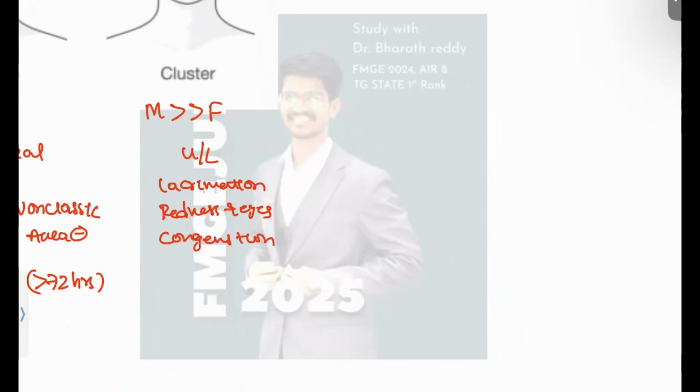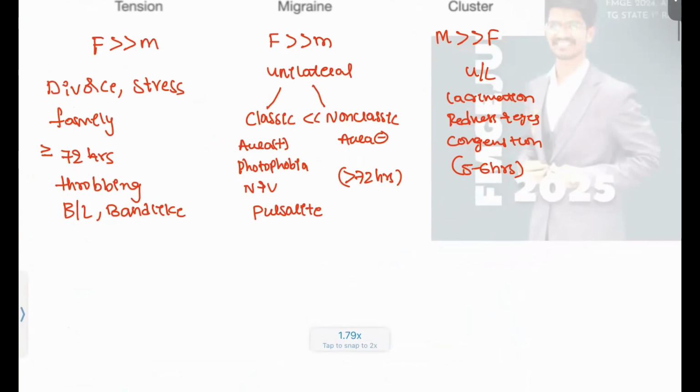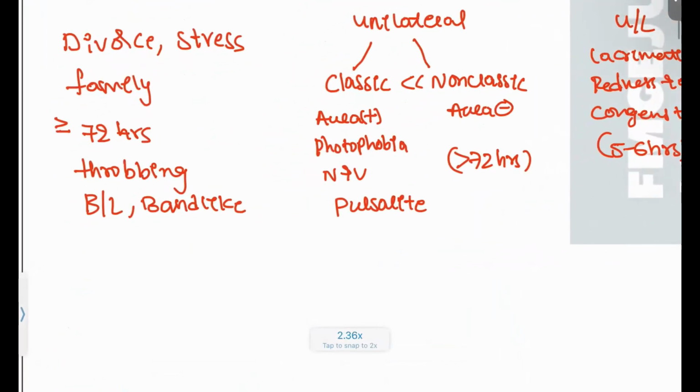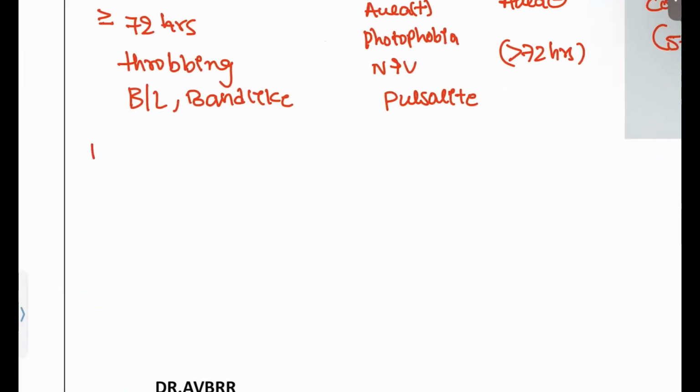And this is usually not more than 4 to 5 hours. Okay, 5 to 6 hours is the headache presentation. And what about the therapy? So there is an acute therapy, and there is also a drug of choice. And how can we prevent these headaches? When I say tension headache, your drug of choice is always NSAIDs. Okay, like you can give acetaminophen or ibuprofen. These drugs can be given.